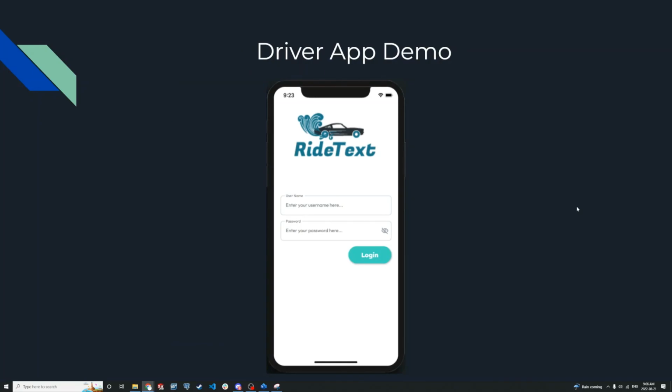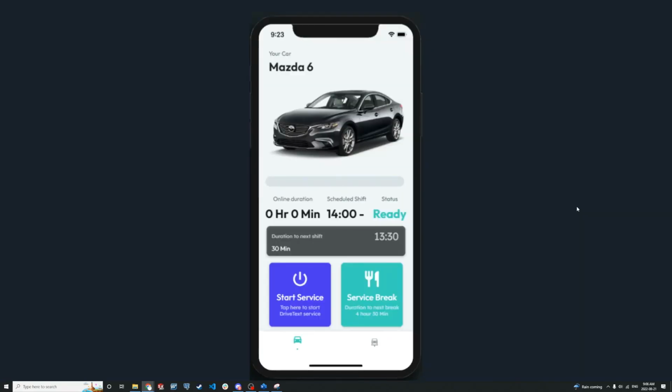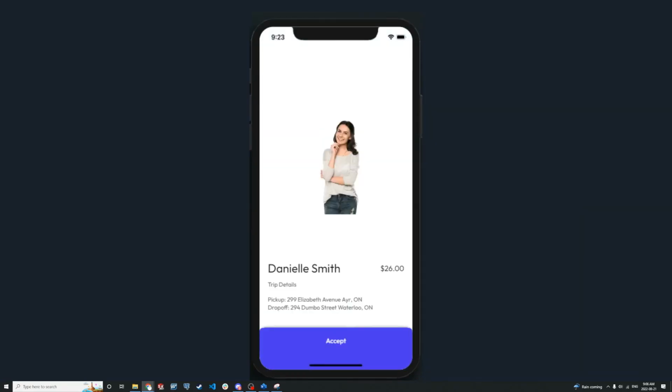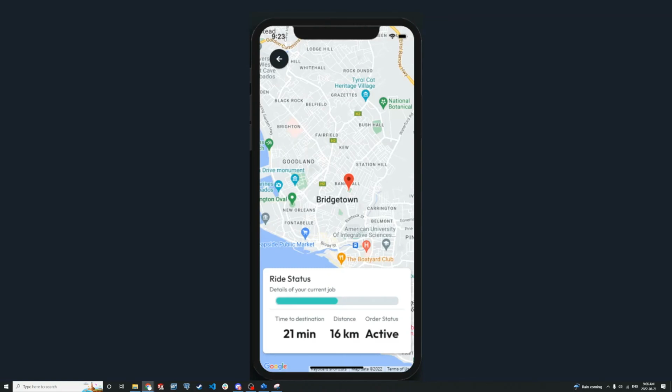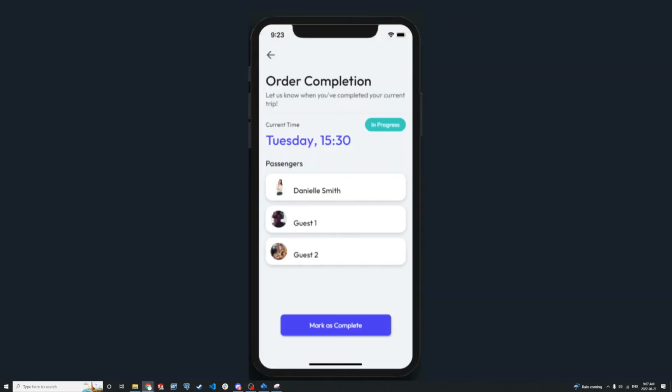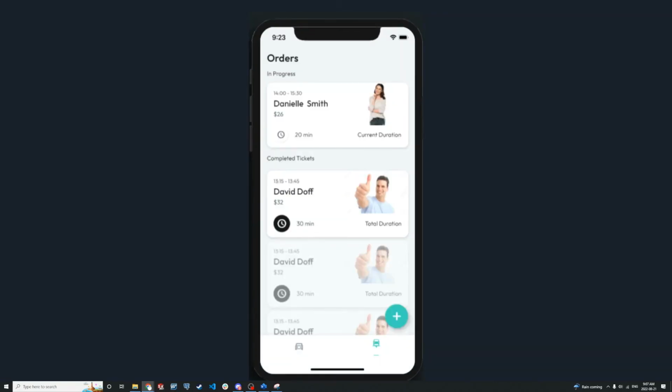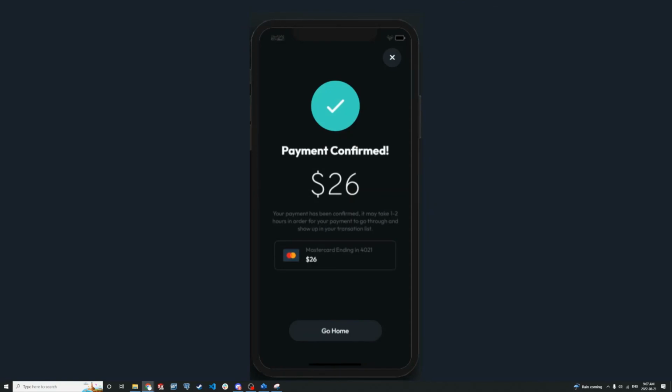This is the driver app demo. This is the login page. This is the home page. This is the order acceptance page. This is the maps page after you accept an order. This would be the order completion page as you are approaching the destination. This would be the order history page. This would be the payment confirmation page.